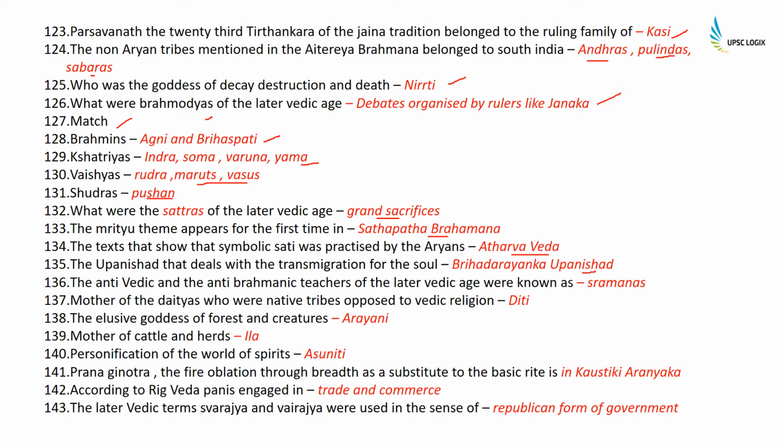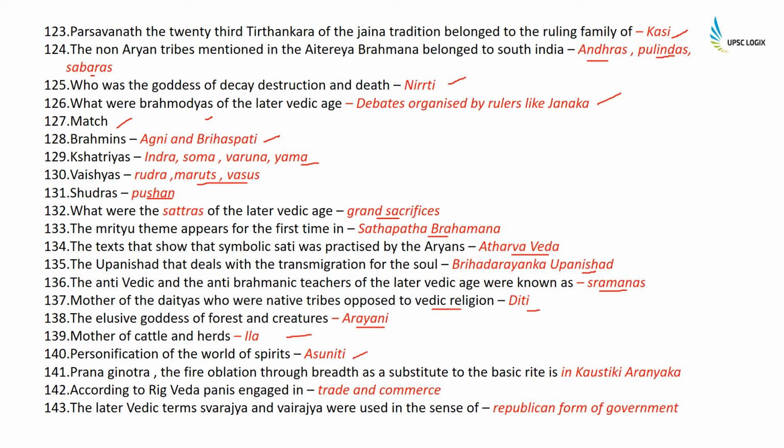The anti-Vedic and anti-Brahmanic teachers of the later Vedic age were known as Shramanas. Mother of the Daityas, who were native tribes opposed to Vedic religion, was Diti. The elusive goddess of forest and creatures was Aranyani. Mother of cattle and herds was Ila. Personification of the world of spirits was Asuniti.